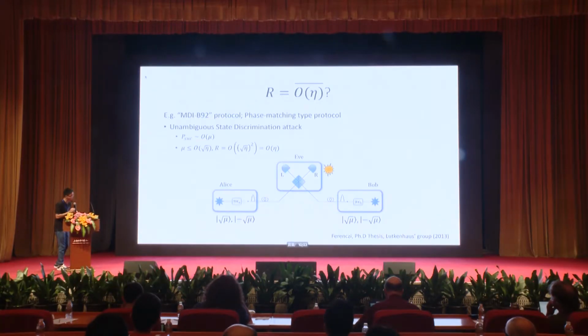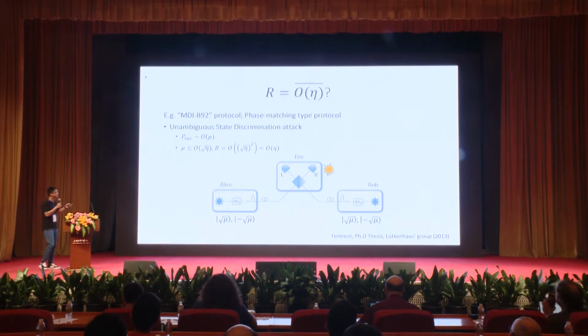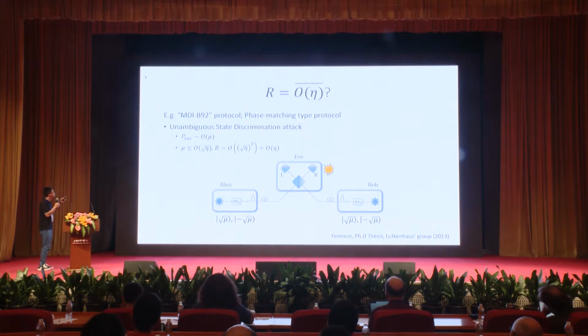So let's take another example, which is named the MDI B92 protocol, proposed in the PhD thesis of Forensics from Professor Nuckenhaus's group. In this protocol, Alice and Bob encode the signals into the phase, phase 0 and pi, of the pulse.